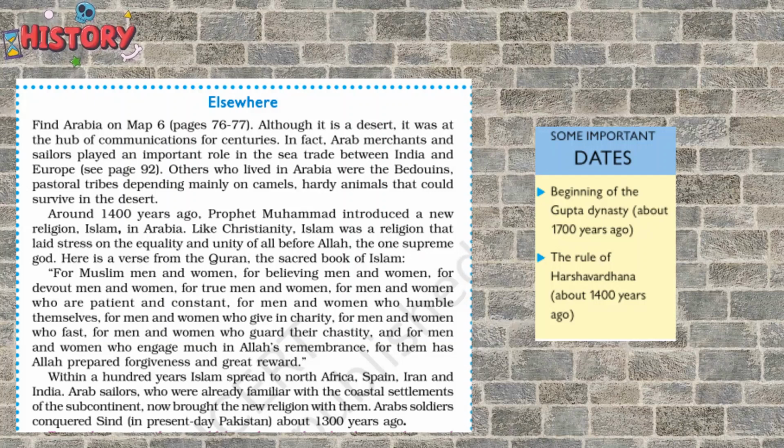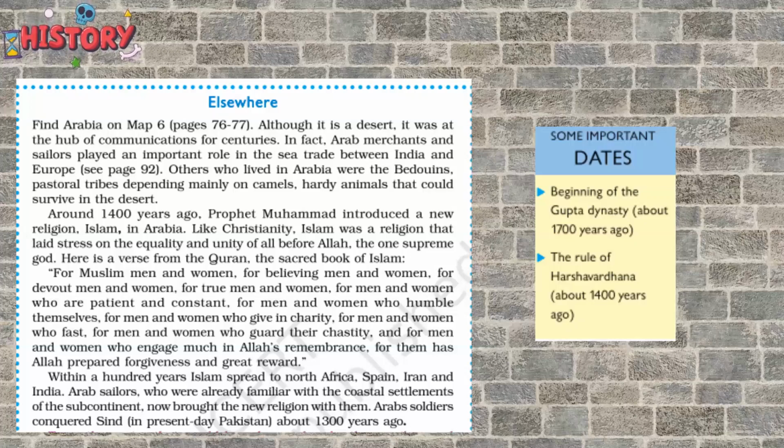Okay, and about 1400 years ago, Prophet Muhammad introduced a new religion, Islam, in Arabia. And like Christianity, Islam was also talking about equality and unity of all before Allah, that is one supreme God. Okay, and here is one of the verses of the Quran which showcases how equality is very much there, and it is a very egalitarian kind of religion, and how men and women are not different. They are known by their actions and not by what kind of gender you have.